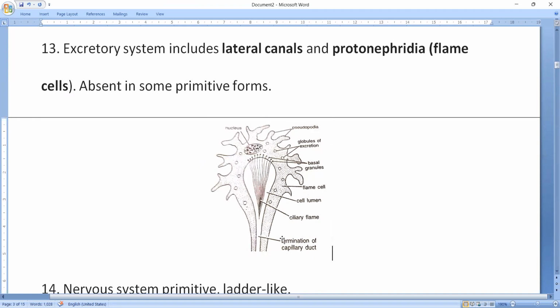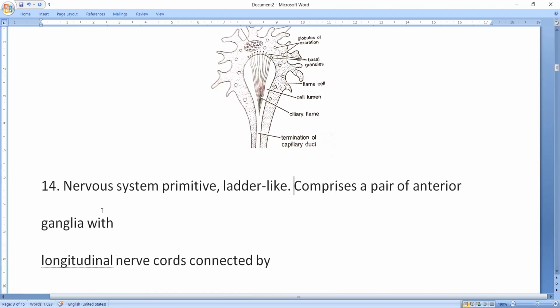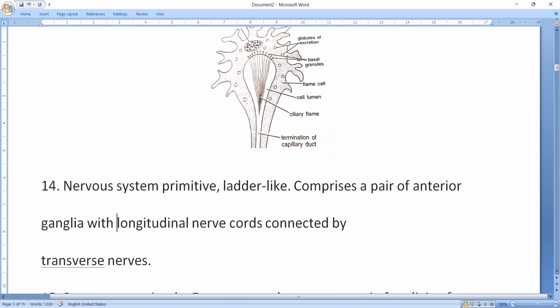It is a single protonephridia, it is called a flame cell, which contains the pseudopodia with which it absorbs or engulfs the excretory substances and sends them to the lateral canals. So in some primitive forms, these protonephridia are also absent. The nervous system is very, very primitive, but that is there. A first nervous system is seen in the Platyhelminthes, but neurons are seen in diffuse type of nerve nets in Cnidaria and Ctenophora.